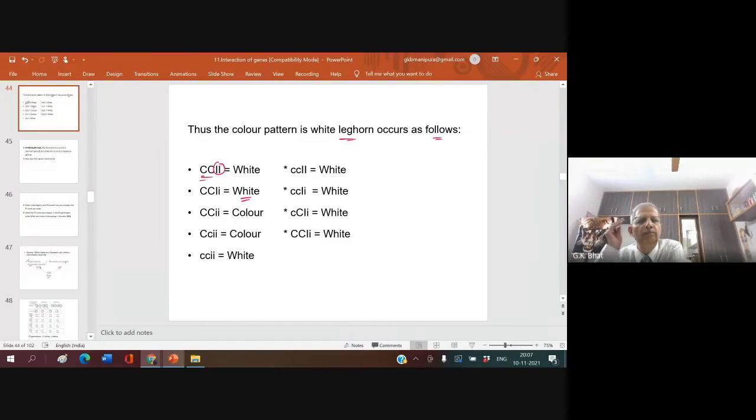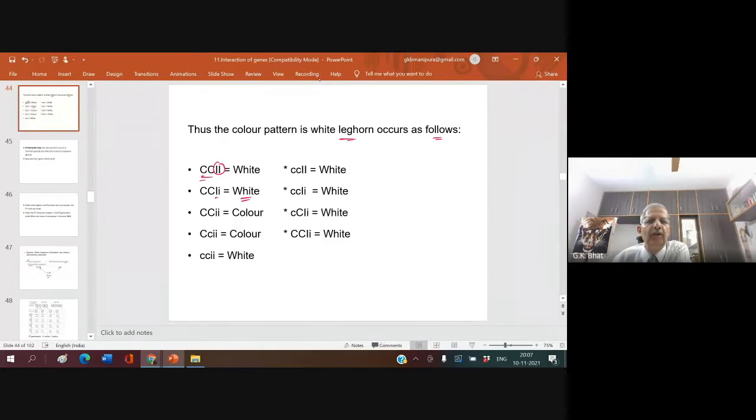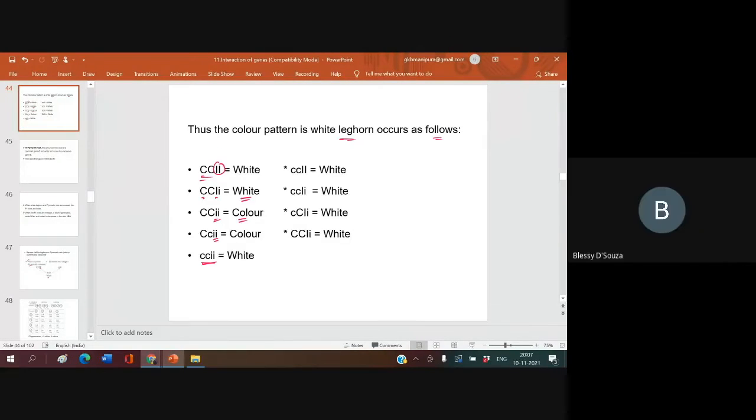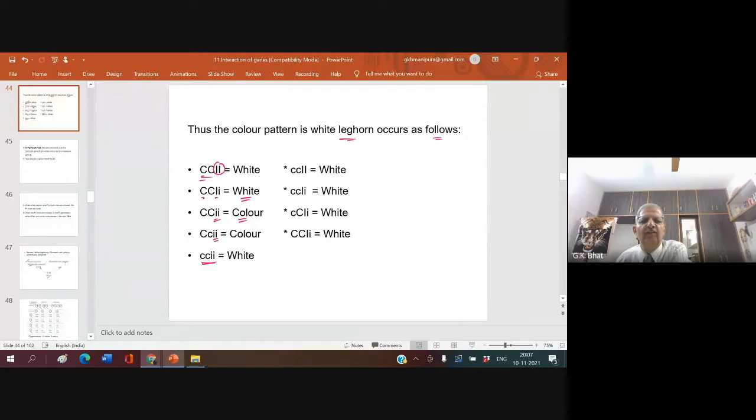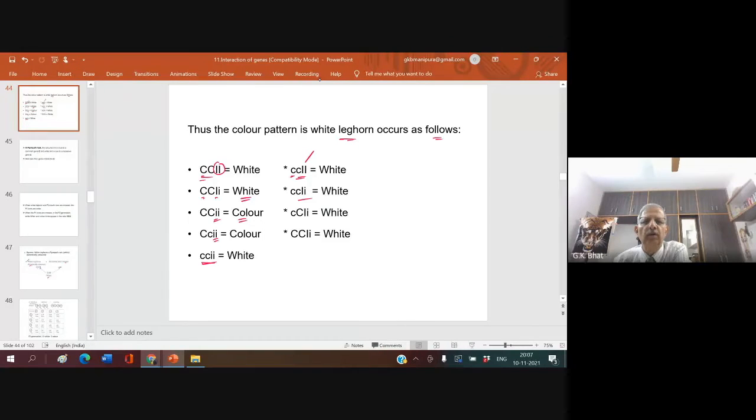This is white. Why? Dominant I gene is present. Dominant I is inhibiting this one. This is color. Why? I is recessive. That inhibiting gene is in recessive condition. This is colored. Why? Same. This is white. Why? I is recessive, the inhibiting gene is recessive, and the color gene is also recessive. This is white. Why? I is dominant and C is recessive. White, white, white. Okay.